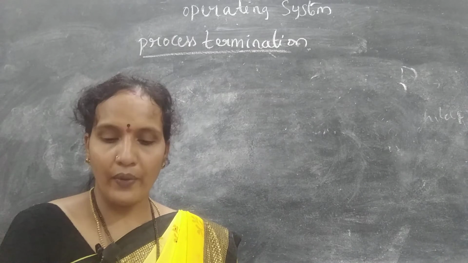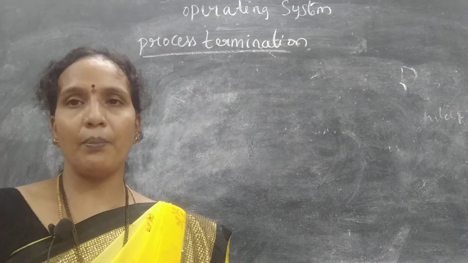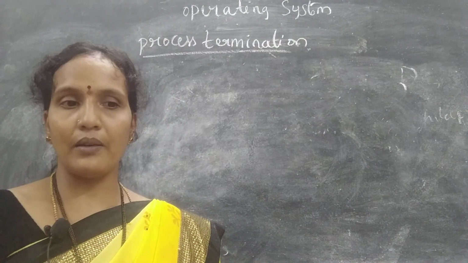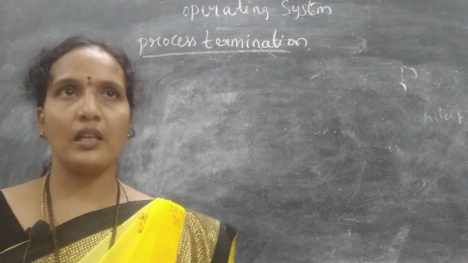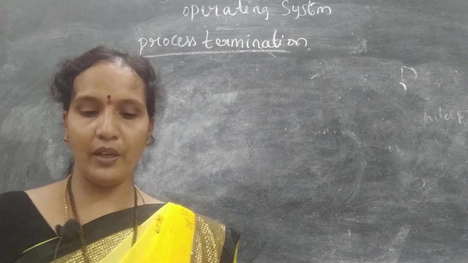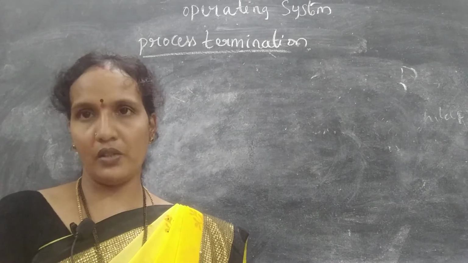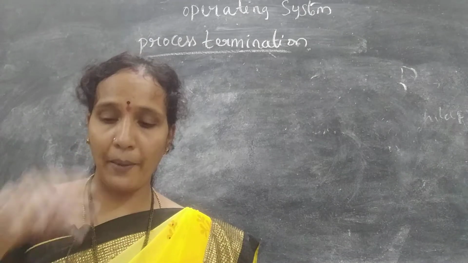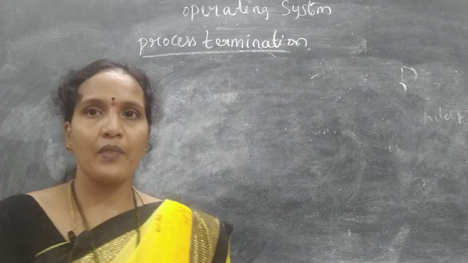Understood, all of you? The first one is when the child process exceeds the limit of usage of the resources. In that case, the parent process may terminate the child process.